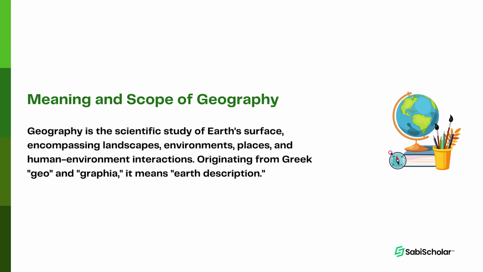Firstly, we're going to look at the meaning of geography, the definition of what geography actually is. Geography is a scientific study of the Earth's surface and its various physical and human features. It encompasses the examination of landscapes, environments, places, and spaces, along with the relationships and interactions between human beings and their environment.